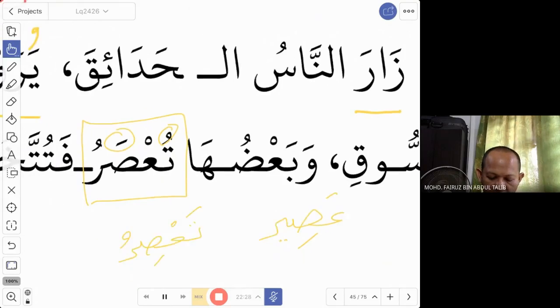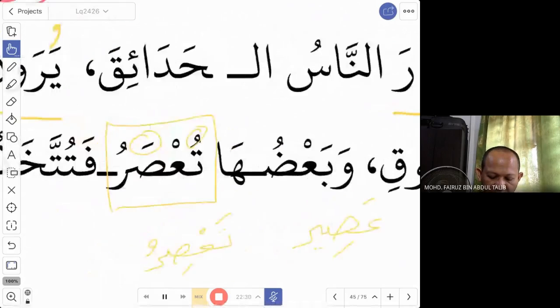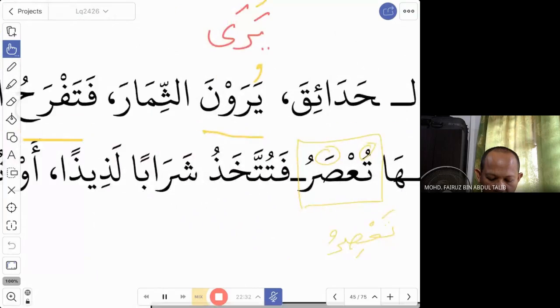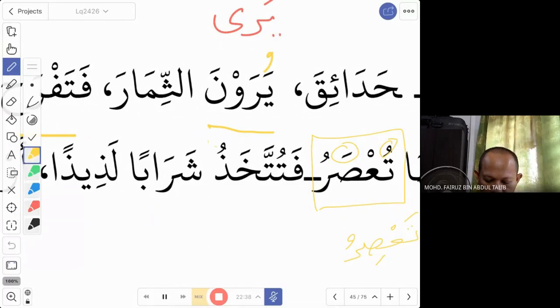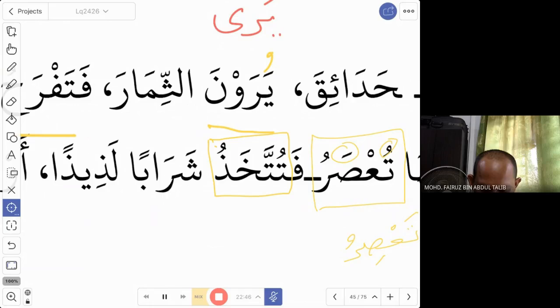Now they were juiced. Fa tuttakhadhu syaraban lazizan, and tuttakhadhu is another fi'il. Okay, what do you think? Majhul, ma'lum? Majhul. Again, you have two and then you have kha. Yes, good. This is also a majhul fi'il. So tuttakhadhu, the fi'il is ta'khudhu, to take.